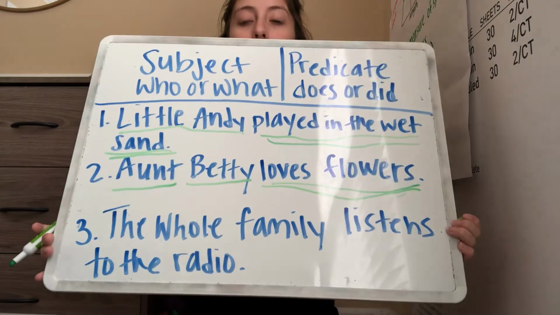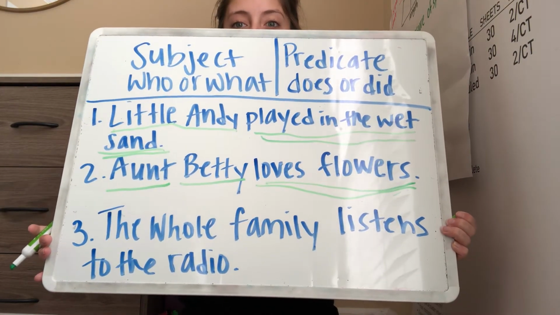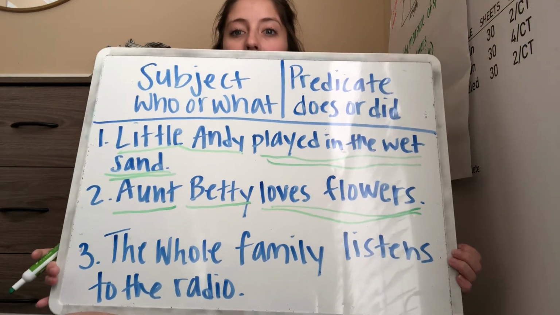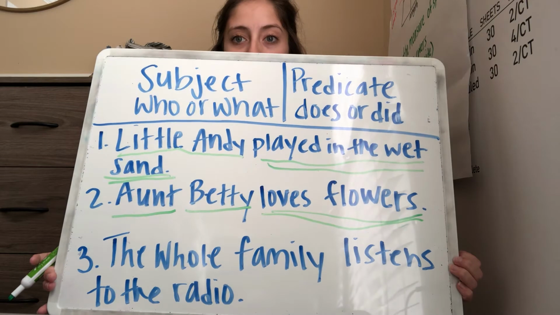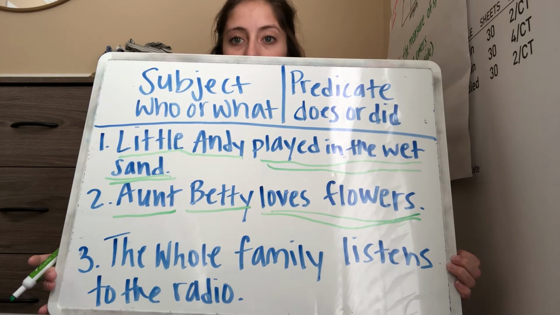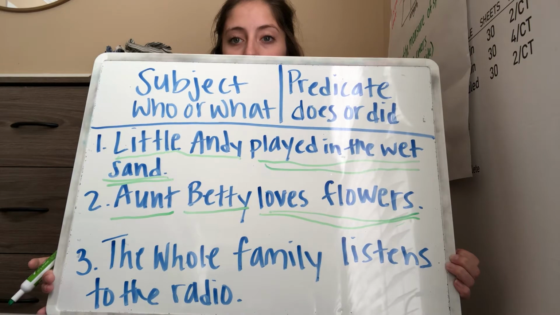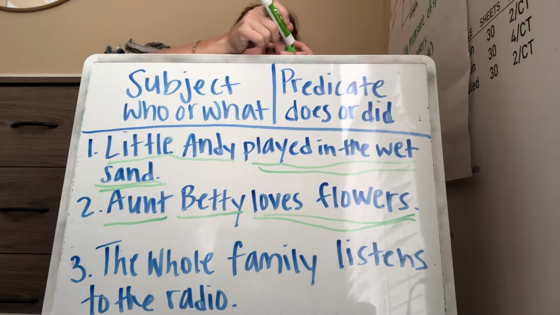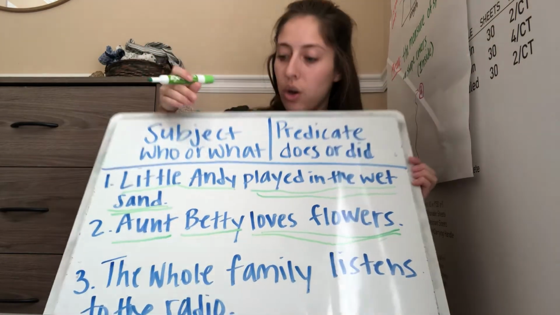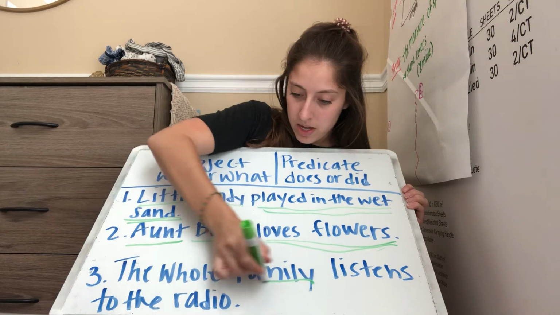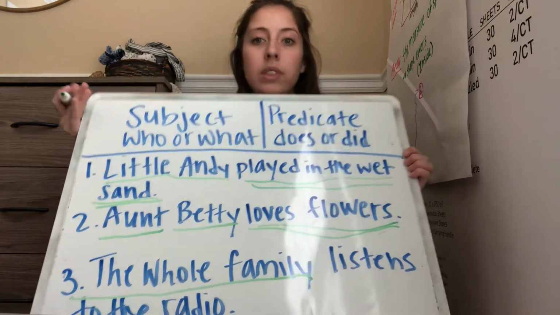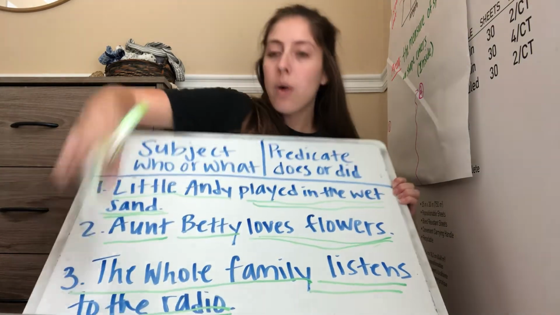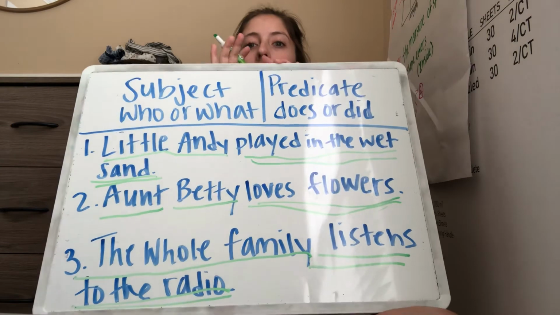Now number 3, I want you to do all by yourself. It says the whole family listens to the radio. Underline the subject once and the predicate twice. Okay, who is the sentence about? The whole family. And what were they doing? Listening to the radio.